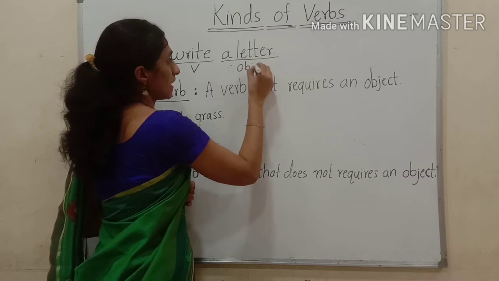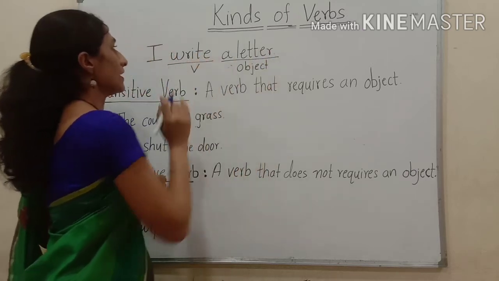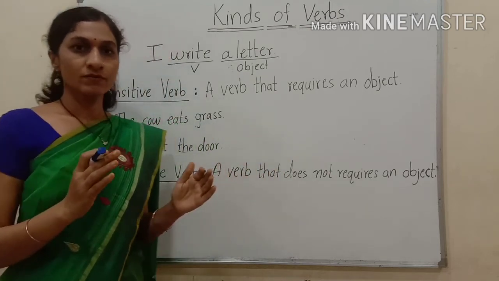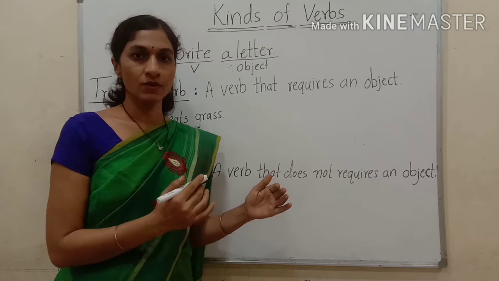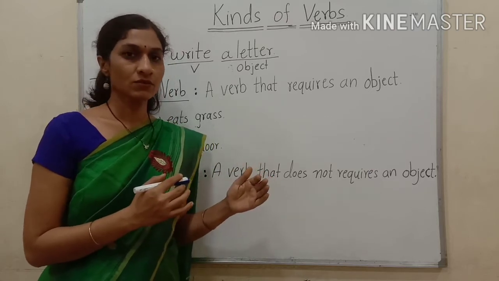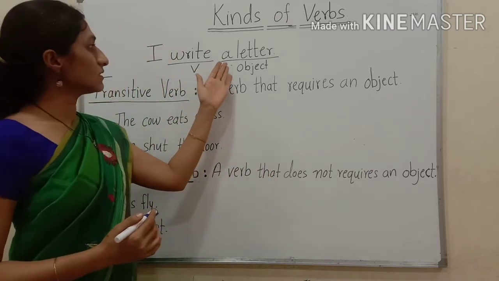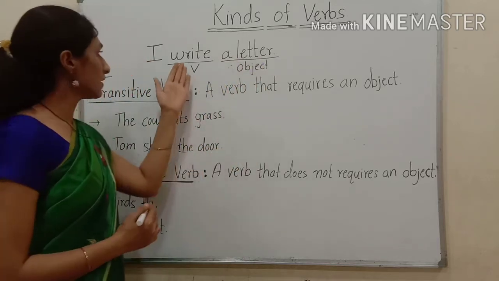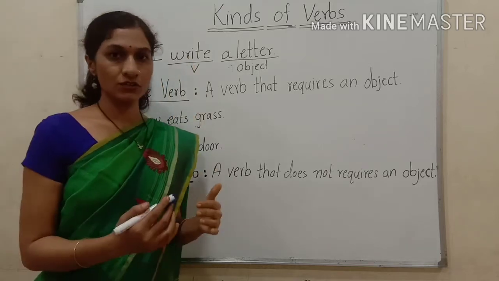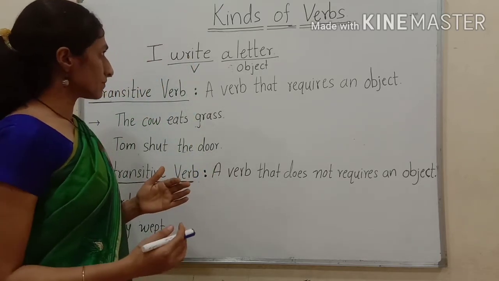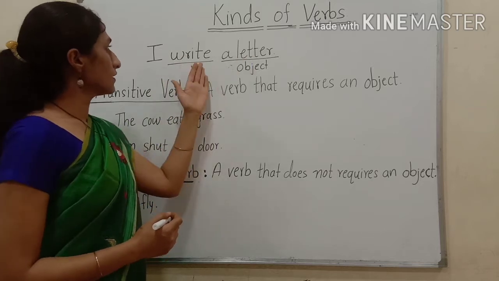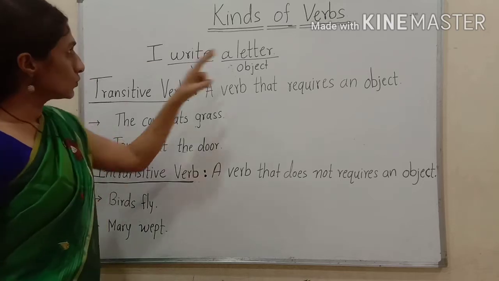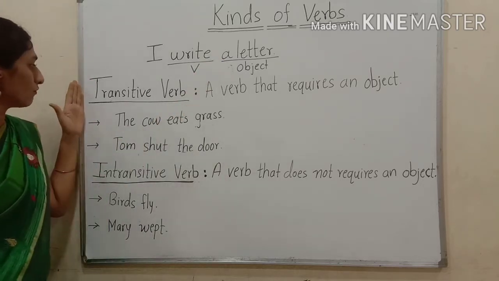Write is a verb, and an object is added. A letter is an object. An object is added to the verb to make a complete sense. Object means which words are added to the verb to complete the sense, to get the meaning. Those words are called an object. So a letter is an object and write is a verb because write shows what I am doing. And a letter is added to write, so this is the object. Okay, verb and object. There are two kinds of verbs.